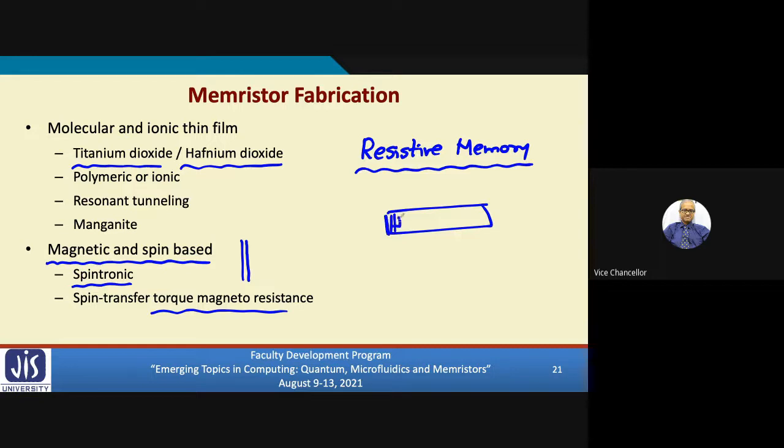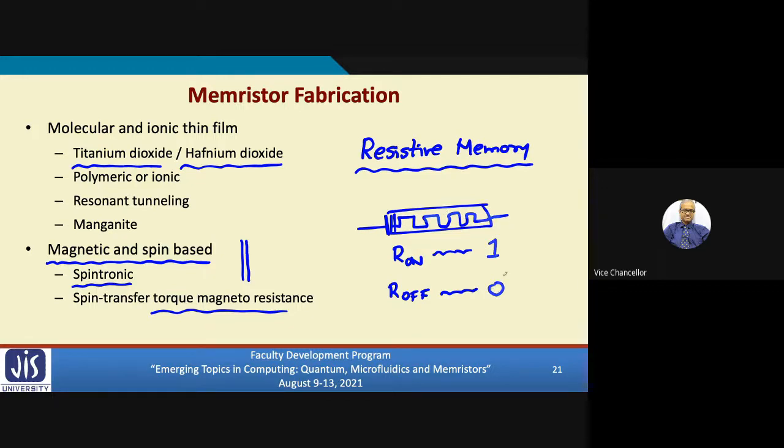This is the symbol of a memristor, as a resistance value. The resistance can be low resistance, let's call it R on. It can be high resistance, let's call it R off. Typically, R on represents logic 1, R off indicates logic 0. So we can represent information in this memory as resistance.